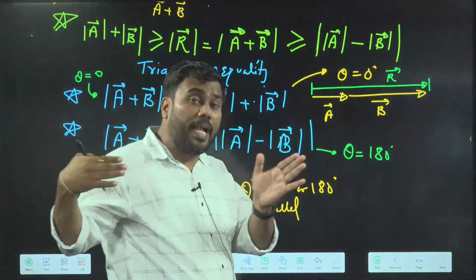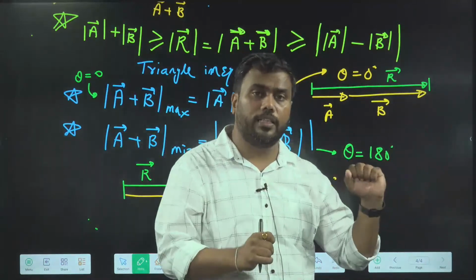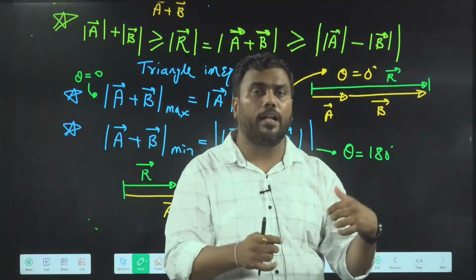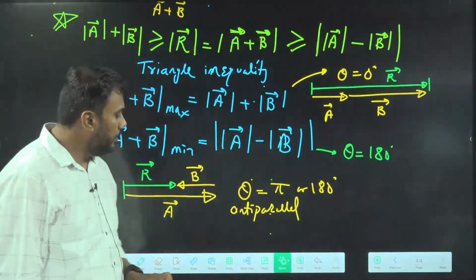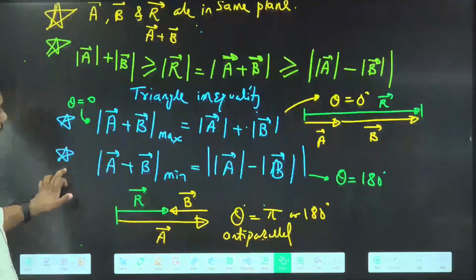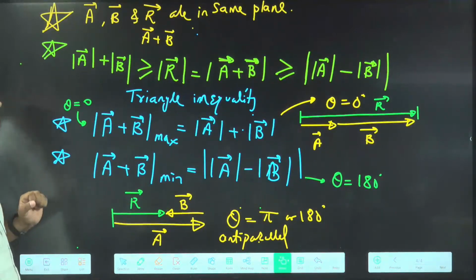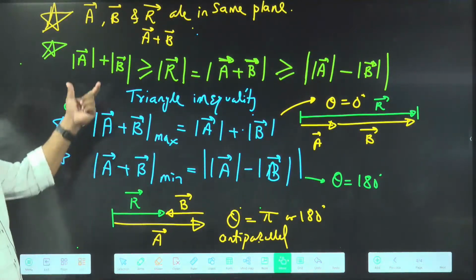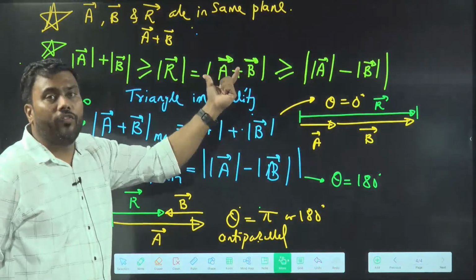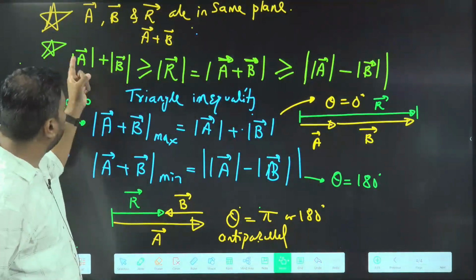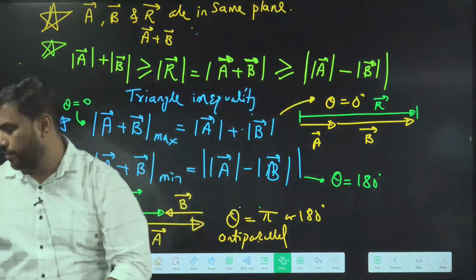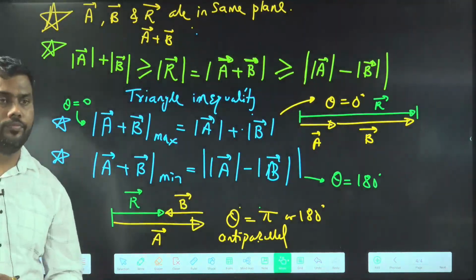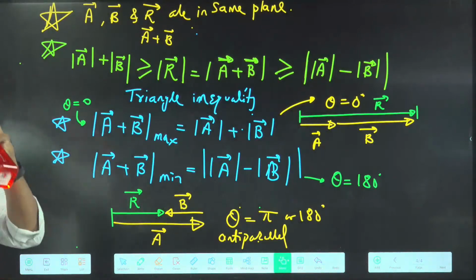When two vectors are parallel, we get the maximum possible resultant. When two vectors are anti-parallel, we get the minimum possible resultant. So the resultant of A and B can have a maximum value as the sum of the lengths of A and B, and a minimum value as the difference in length of A and B. Note it down properly.